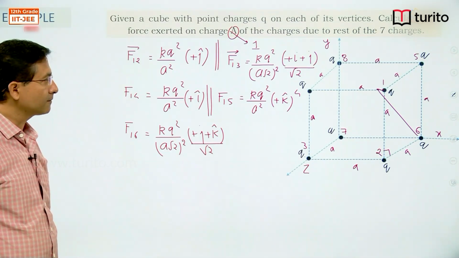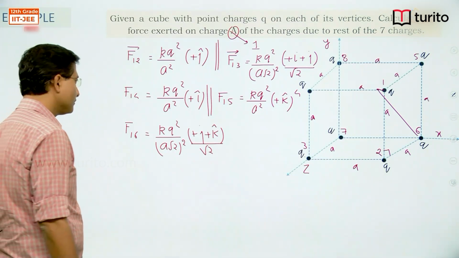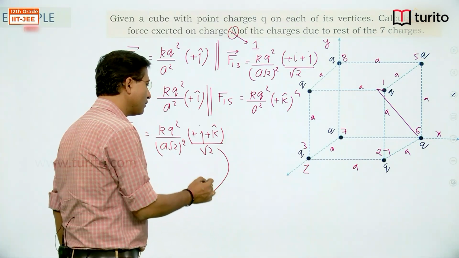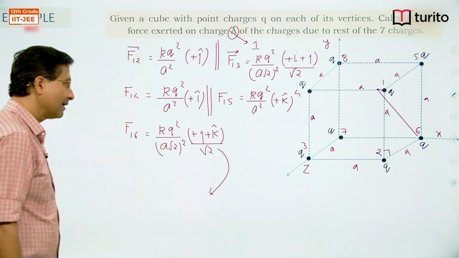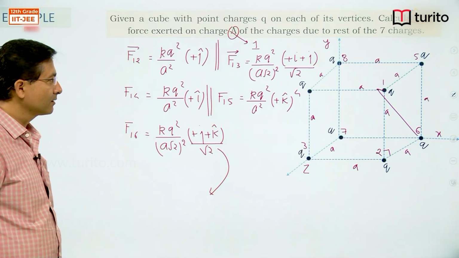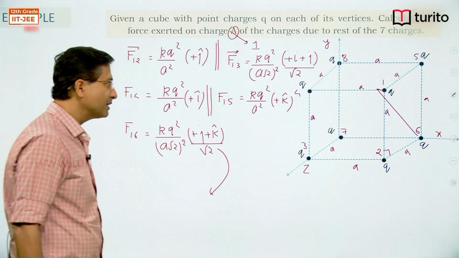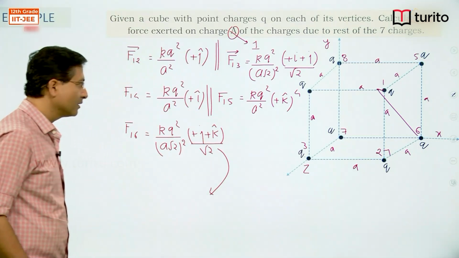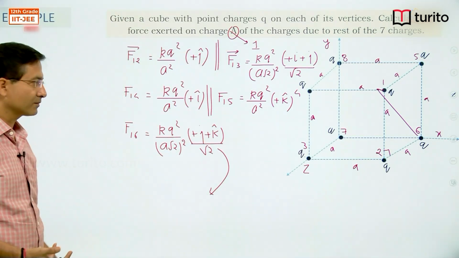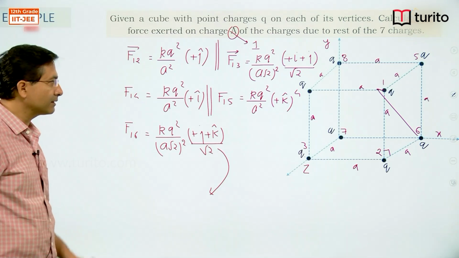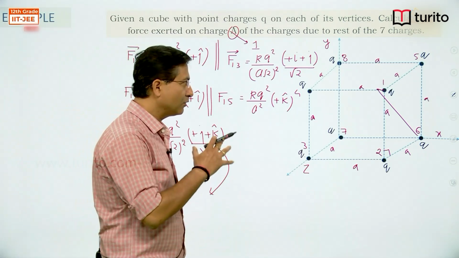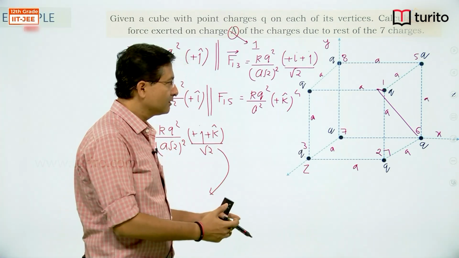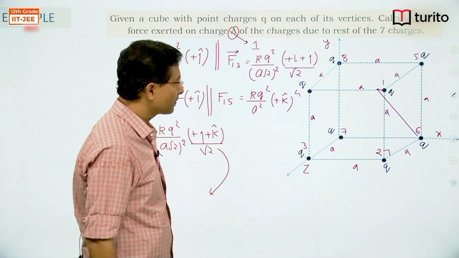I hope this point is clear. Now you can also write the vector using the triangle law. If you are not understanding what I am writing, we can go by the triangle law. Let us see another way of doing it. If you are unable to visualize what is happening in 3 dimensions, just write everything in vector form.